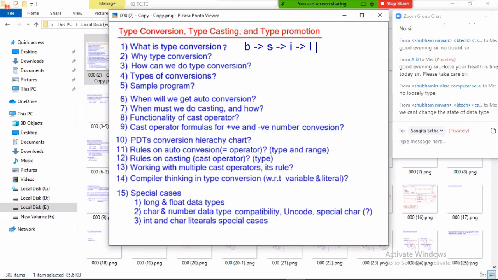Right. Then next we have floating point data types. The floating point data type's wider range is what? Double. Float to wider range is what? Double.